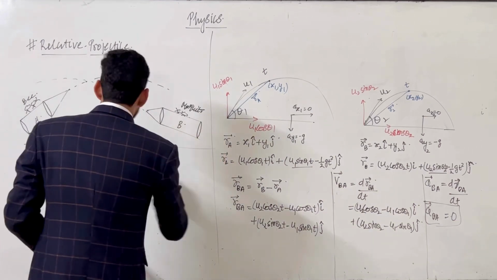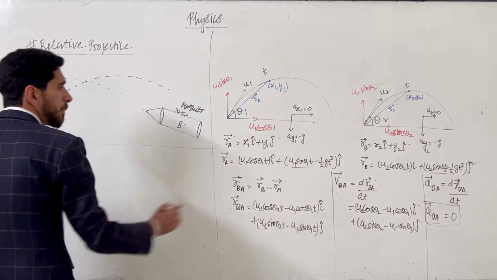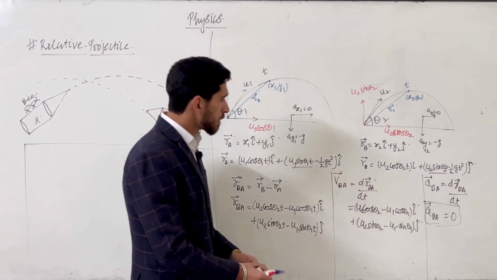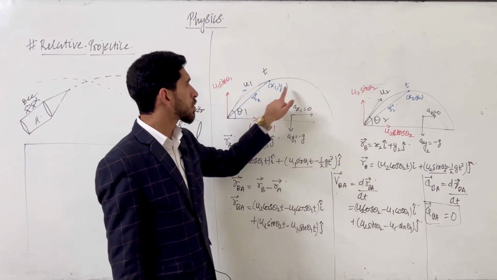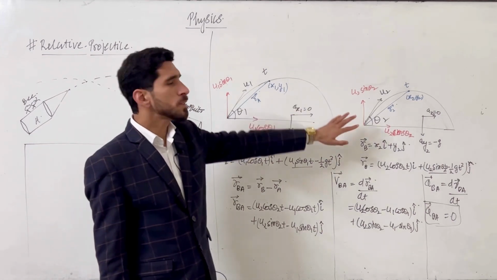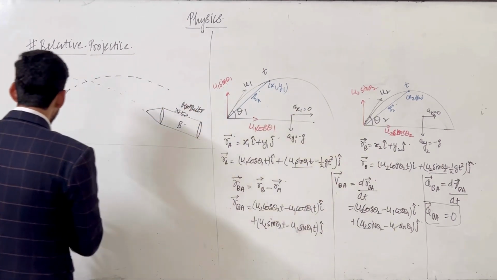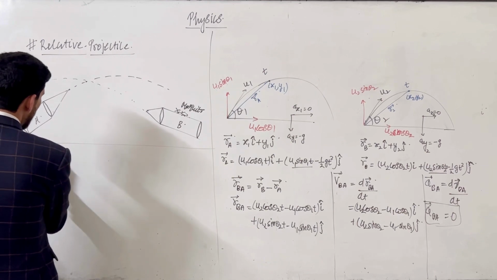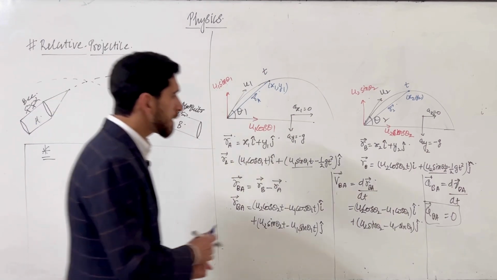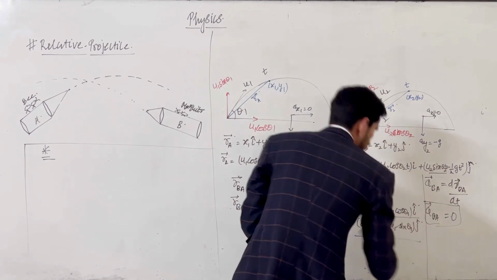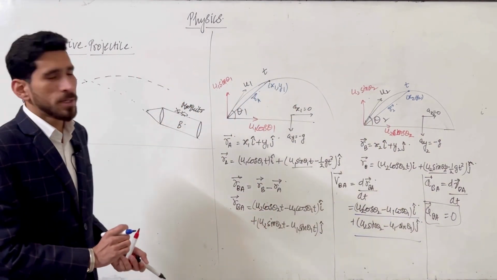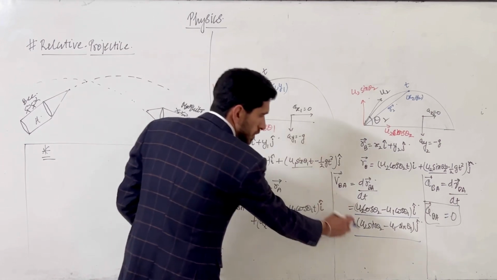One projectile with respect to another, the relative motion, will be a straight line. What type of straight line it makes, in which direction, will depend upon these velocity terms. This is the main concept by which we will solve these questions.